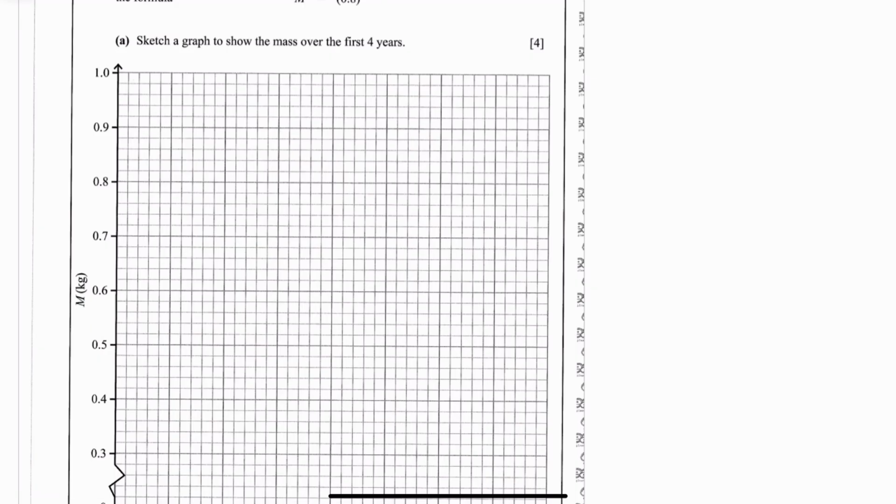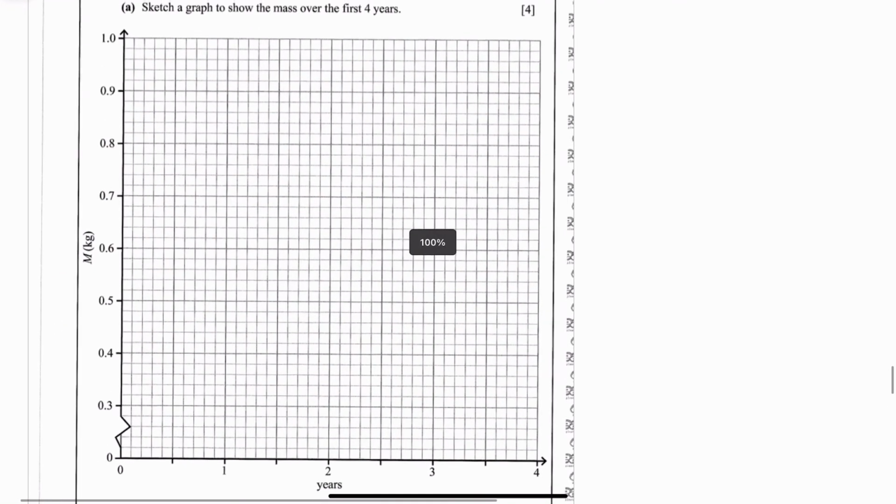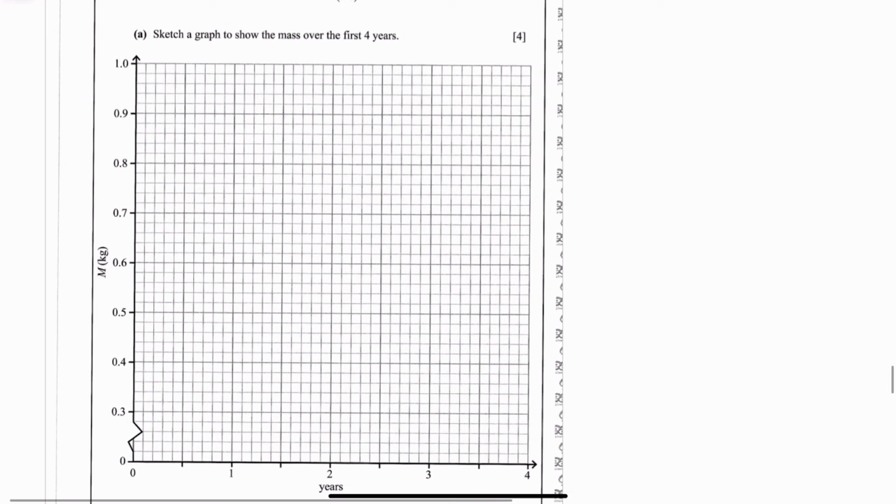So, first thing you do is you plot these points. Put X, the years is X, so put X equal to 0. Anything to the power of 0 is going to be 1. Next one, put x equal to 1. 0.8 to the power of 1 will be 0.8. Next one, 0.8 squared is going to be 0.64.